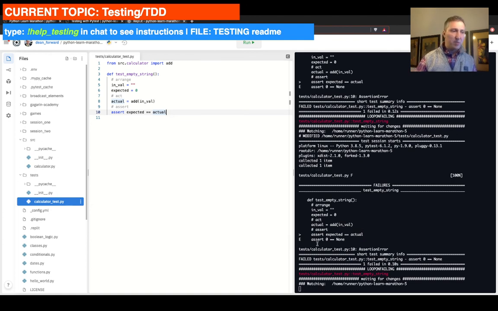We have as an output a statement that we have an error, right? So our test failed, first of all. We run 100% of tests, our test failed, and we have an issue where assert 0 equal to none is not working, right? Our expected value was 0, our actual value is none. The reason our actual value is none is because this function has only pass at the end. It doesn't truly return anything.